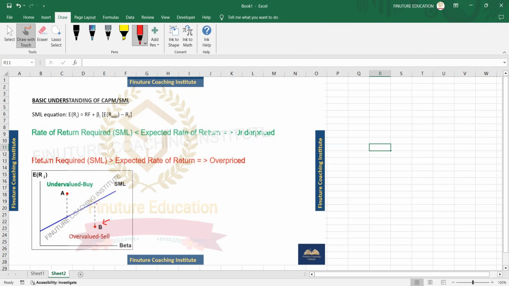So CAPM is higher, that's why this stock is overvalued. Similarly, over here, the analyst is predicting A, but SML is lower as compared to what the analyst is predicting, so it would be undervalued. This is a pictorial representation of the same thing that we saw.